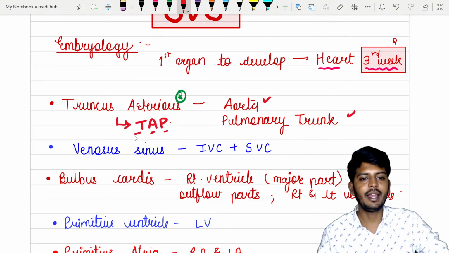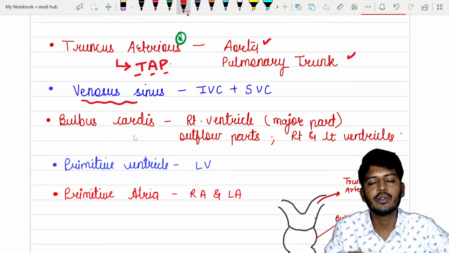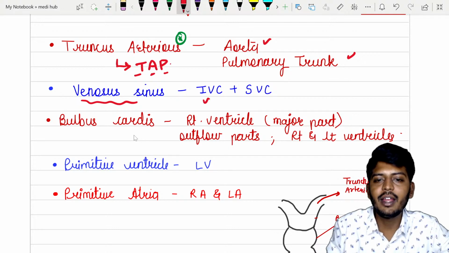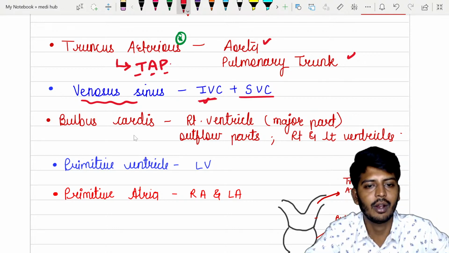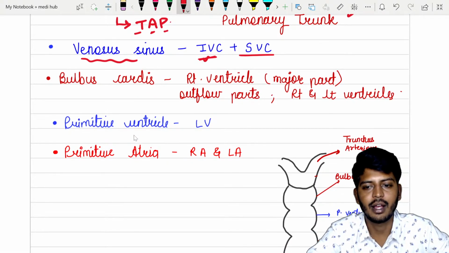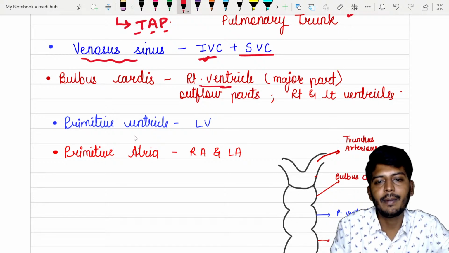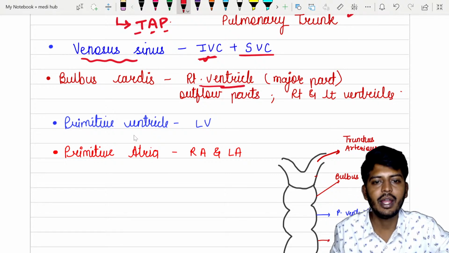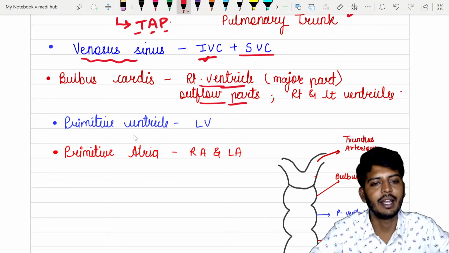Then we have one more structure called the venous sinuses. After the venous sinuses develop, we get the superior vena cava and inferior vena cava. Then we have one more thing called bulbus cordis. Bulbus cordis will allow the development of the major part of the right ventricle, and the outflow parts of the left and right ventricles.